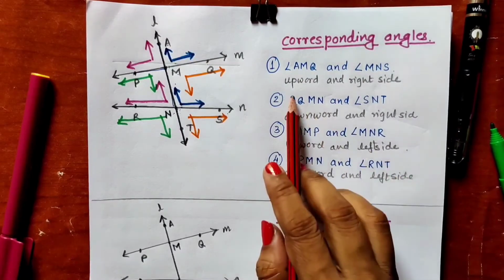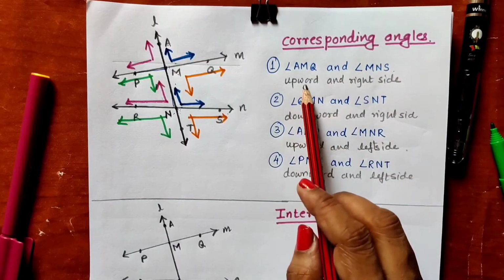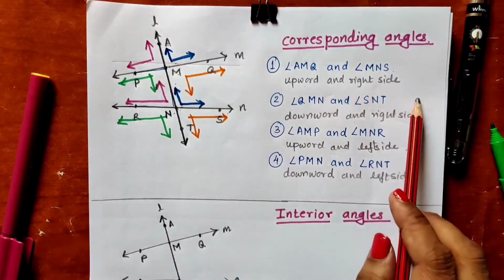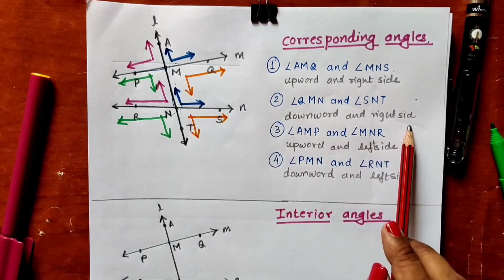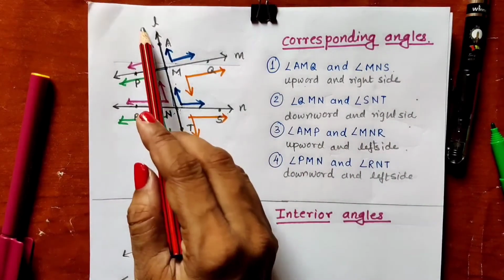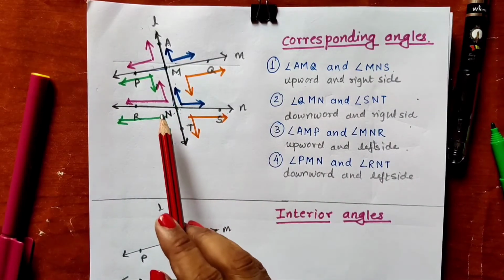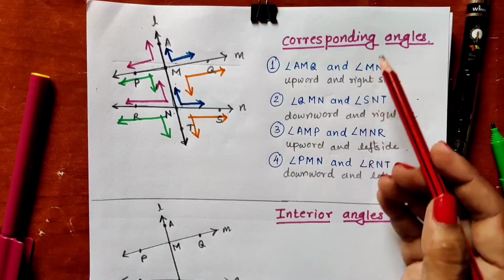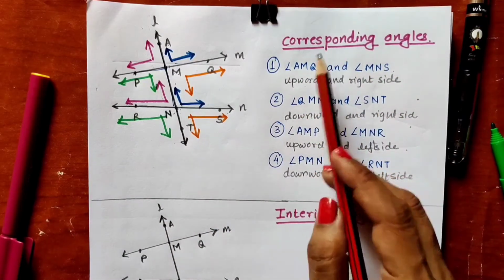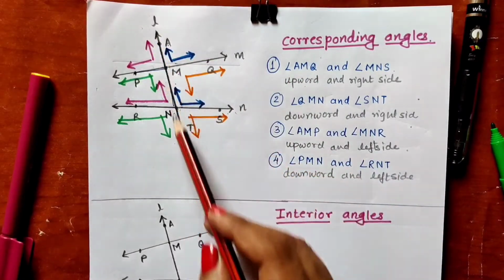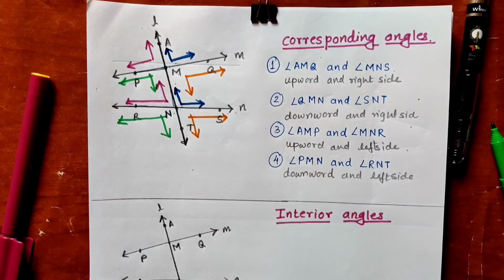So you have to remember the pairs of corresponding angles: upward direction of the transversal and right hand side, downward direction and right hand side, upward direction and left hand side, downward direction and left hand side. In this way we have got 4 pairs of corresponding angles. So when there are 2 lines and one transversal, we get 4 pairs of corresponding angles.